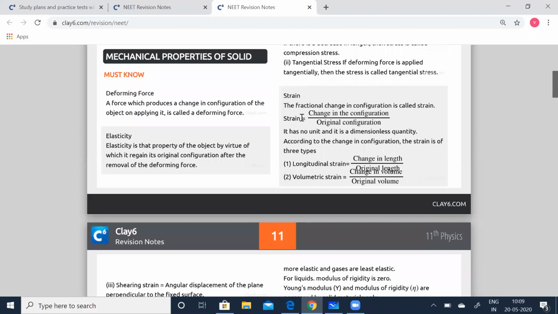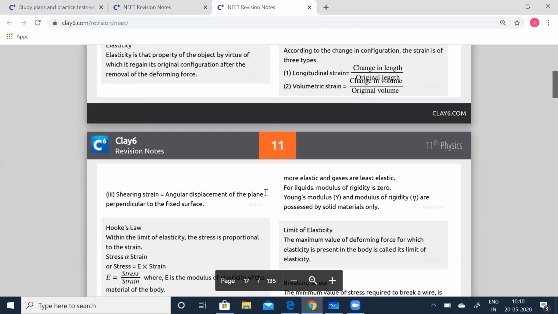Strain. The fractional change in configuration is called strain. Strain is equal to change in configuration by original configuration. This is dimensionless, so it has no unit. According to the change in configuration, you can classify them into 3 types: longitudinal strain, volumetric strain, and shearing strain.